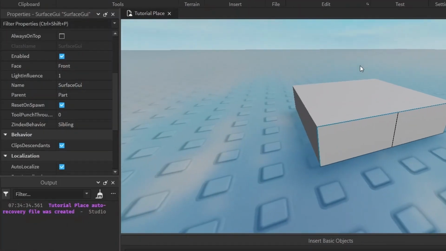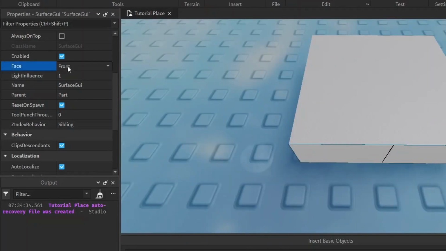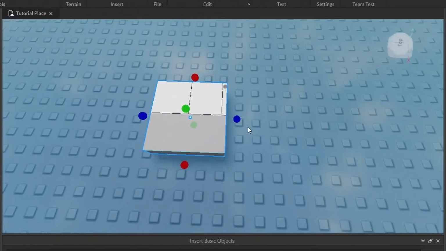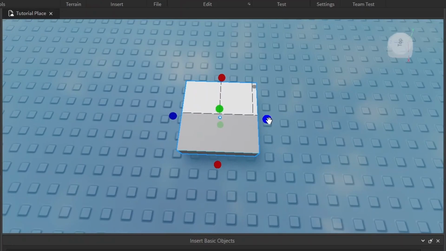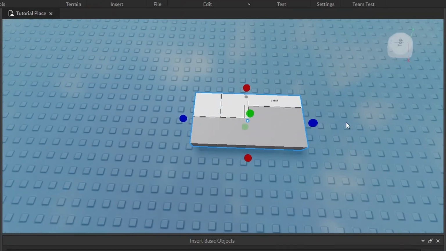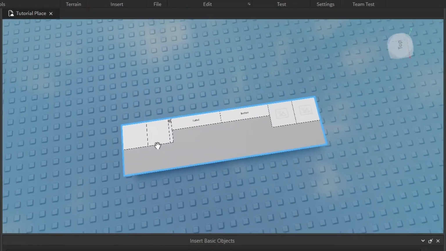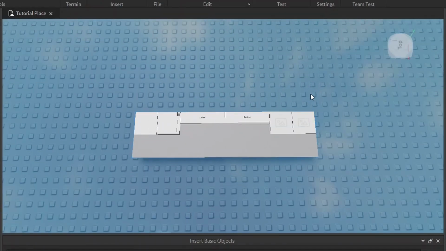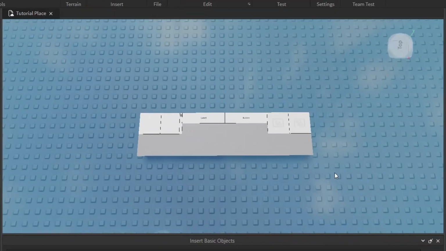So let's find the front face. Oh, there you can see it. And let's go ahead and put it on the top. And now everything fits, and we'll get to that in a future video. I hate when people say that, like, oh, but we'll go over it, don't worry. You can see all the same exact stuff that I had on my screen on the parts. It basically just takes the part surface and pretends it's a screen.